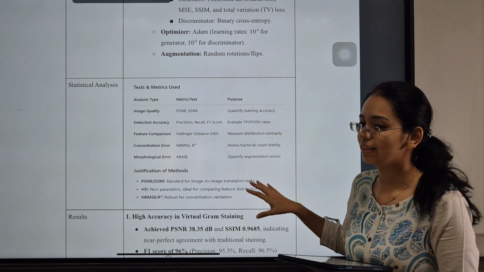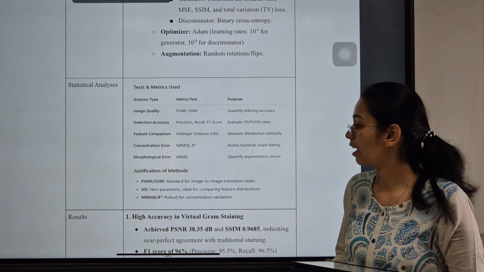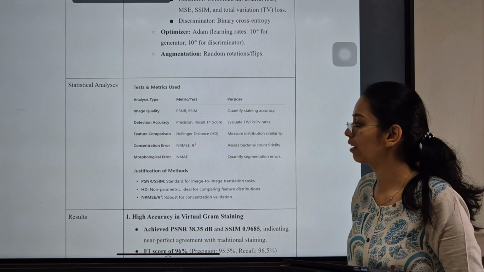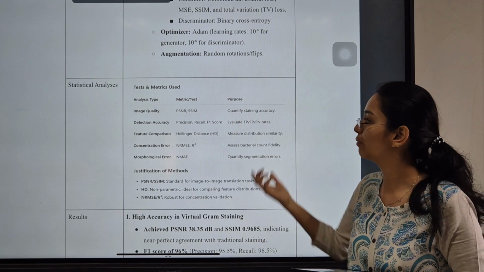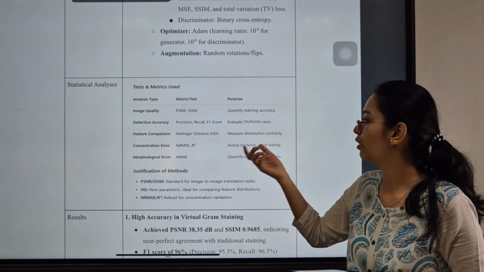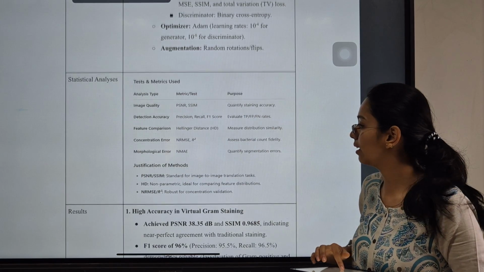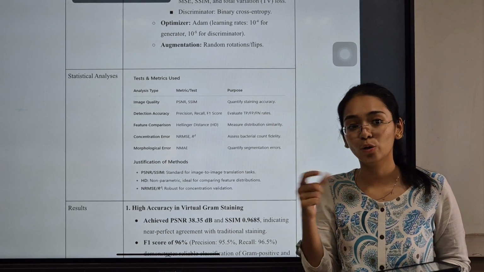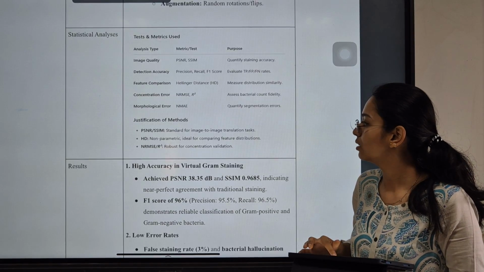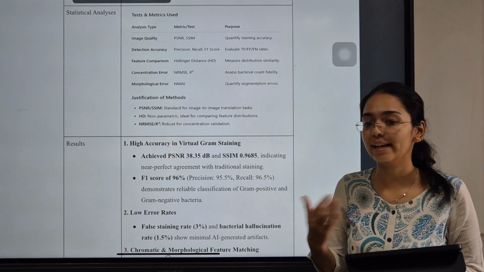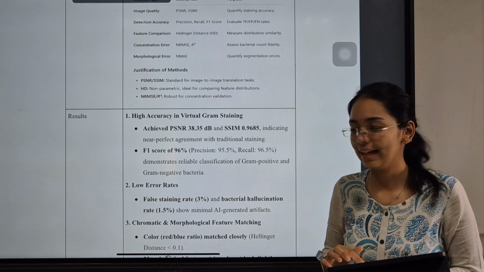These are the statistical analysis metric tests that they have used for image quality, detection accuracy, feature comparison, concentration error, and morphological error. Image quality tests are done to quantify the staining accuracy and reduction to evaluate the false positive and false negative rates. Feature comparison measures the distribution similarity, concentration assesses the count of the bacterial fidelity, and morphological error quantifies the segmentation errors. It was basically done to standardize the image-to-image translation, so that it can be validated further.